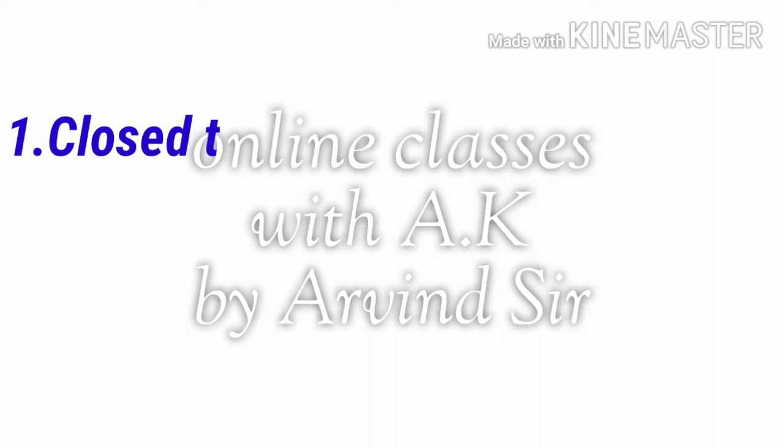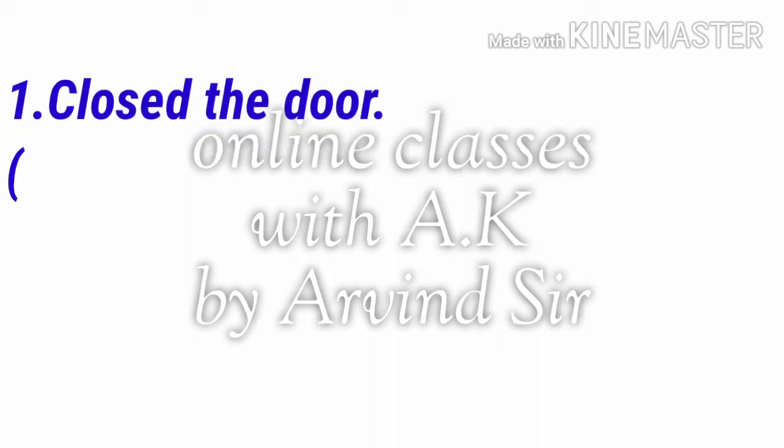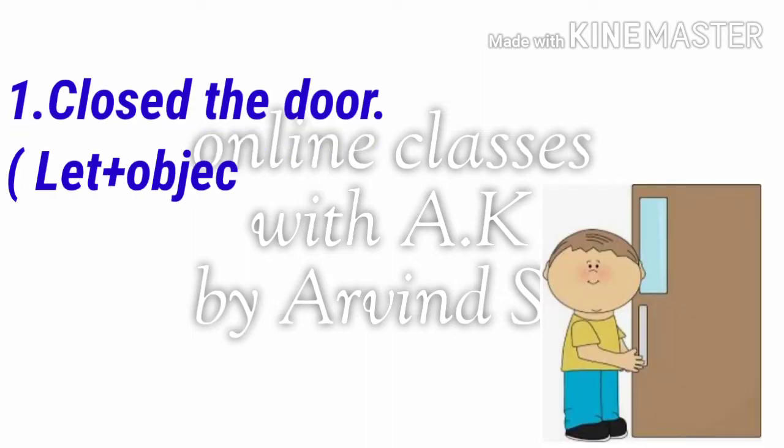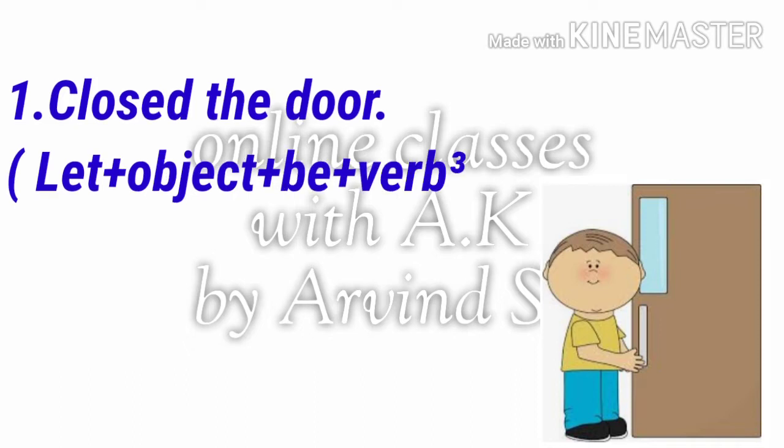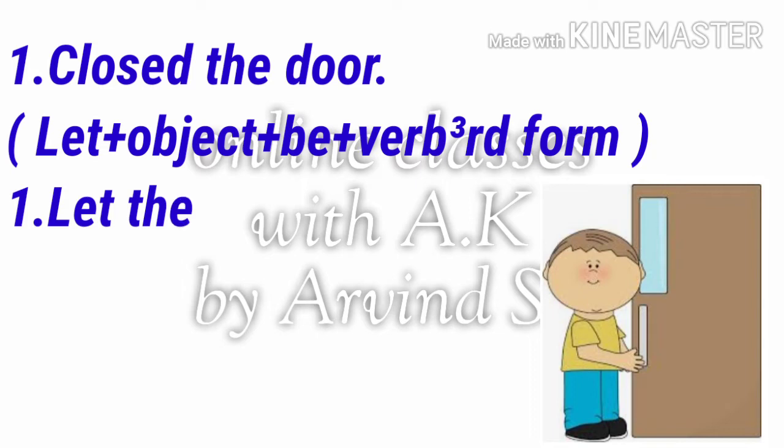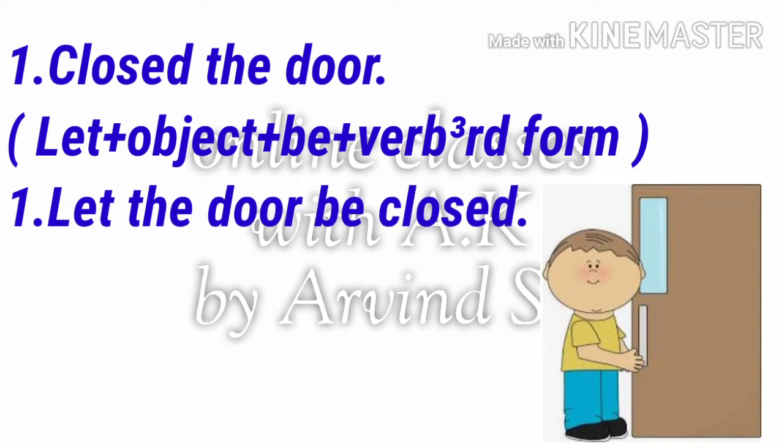Now we will start from the first sentence. Close the door. Here is our formula. We have to follow this formula while changing from active to passive voice. Our passive voice will come: Let the door be closed. According to that formula, first of all we write let, then the object, the door, then be, then verb third form, closed.